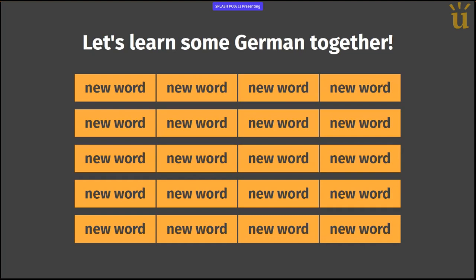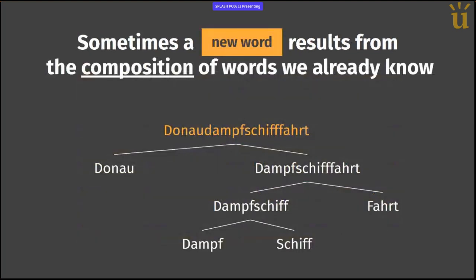But after a while, we see that sometimes a new word results from the composition of words we already know. The last one, the one you all laughed at, is the composition of Donau, Danube, and Dampfschifffahrt. And Dampfschifffahrt is the composition of Dampfschiff and Fahrt, and again, Dampfschiff is the composition of Dampf and Schiff.